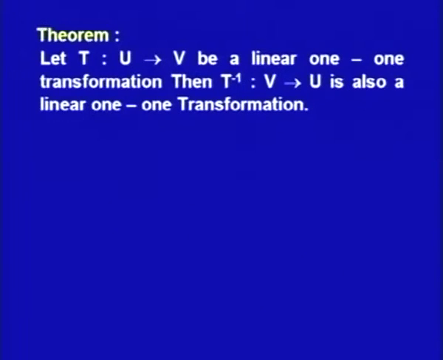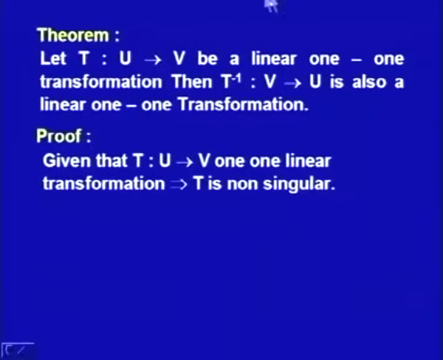Now, we will prove this theorem that if T is a linear transformation which is 1-1, then T inverse from V into U is also a linear 1-1 transformation. To prove this, we first take a linear transformation T from U to V, which is given to be 1-1 linear transformation.